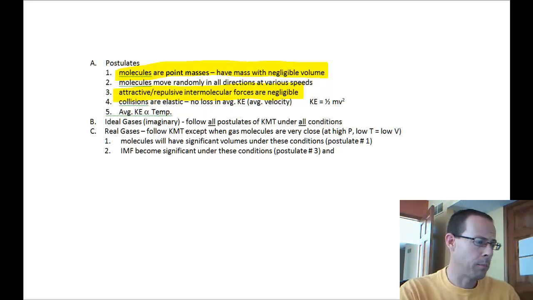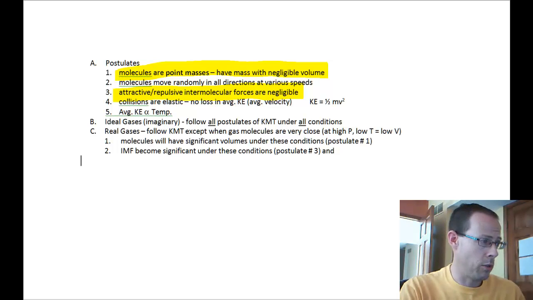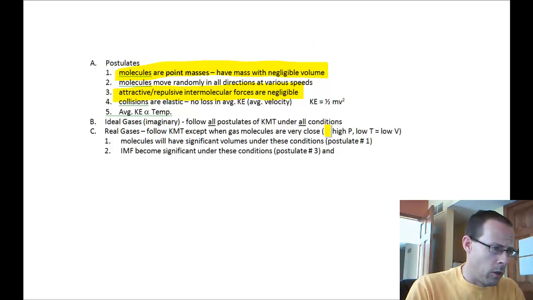So ideal gases are completely imaginary, but they make our math really, really easy. Ideal gases, we say, follow all postulates all the time, which is false because two of our postulates are not true. Real gases follow KMT except when the gas molecules are very close to each other, or moving slowly.